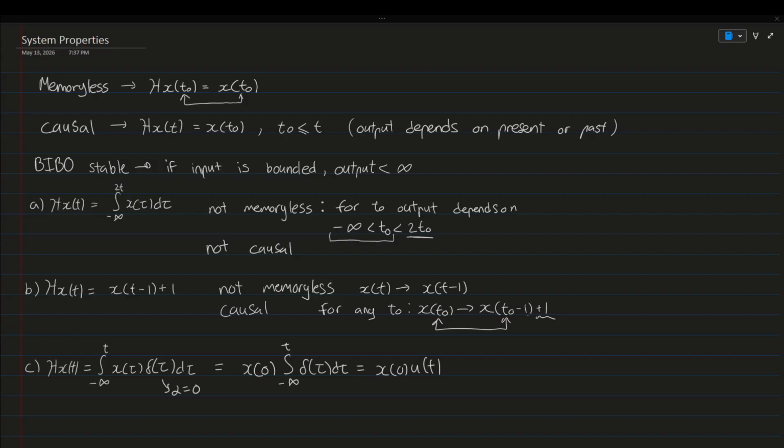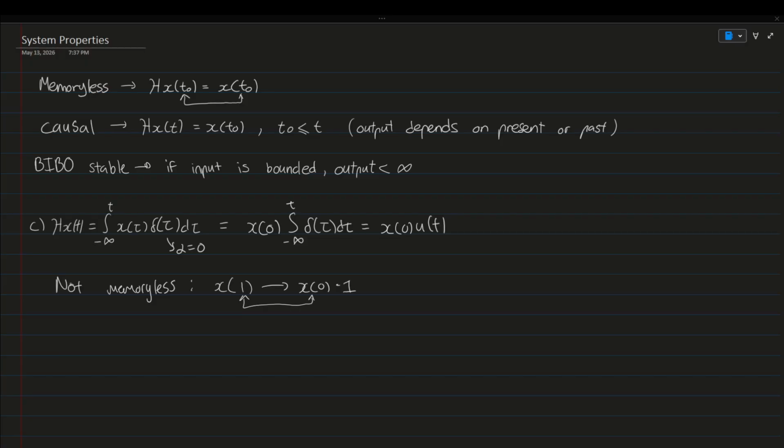Now, is the system memoryless? No, not memoryless. Why? Well, because if we have, for example, x of 1 as an input, then our output is just going to be x of 0, and then u of 1 is just 1. So this is just going to be x of 0. And because we could clearly see that the present output depends on the past, the system is not memoryless.